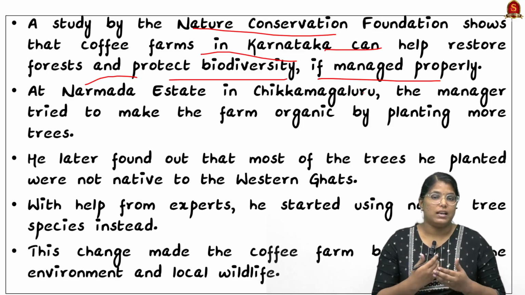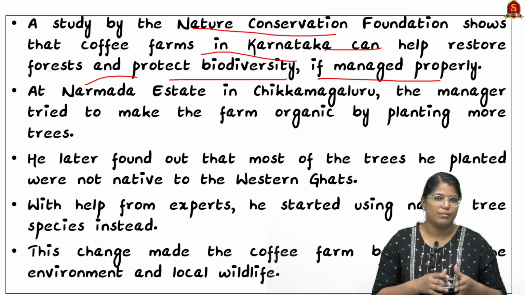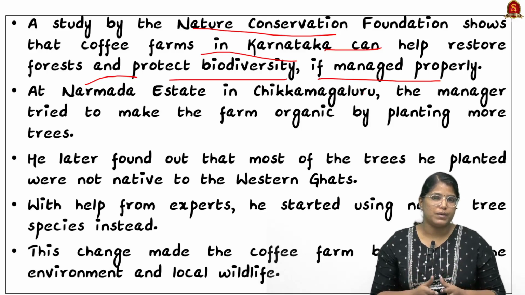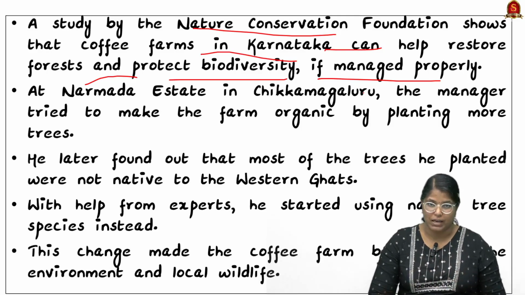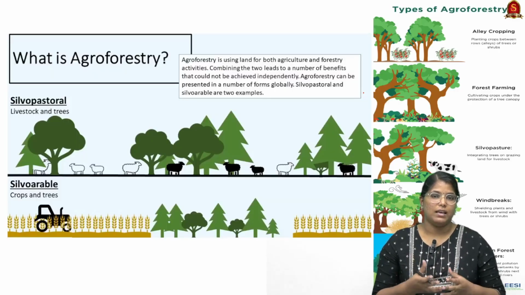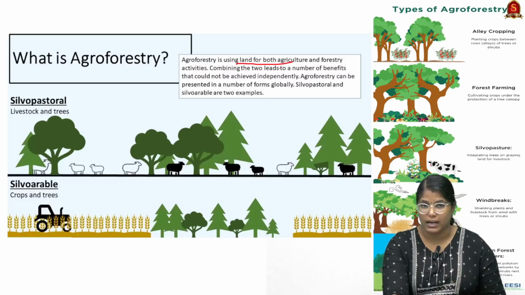So this has led to a lot of improvement in the production as well as a lot of improvement in the biodiversity as a whole itself, and that is why this particular study has made news. So from the prelims perspective, we have to learn about one important thing. What does agroforestry mean? Agroforestry is nothing but using land for both agriculture as well as forest activities.